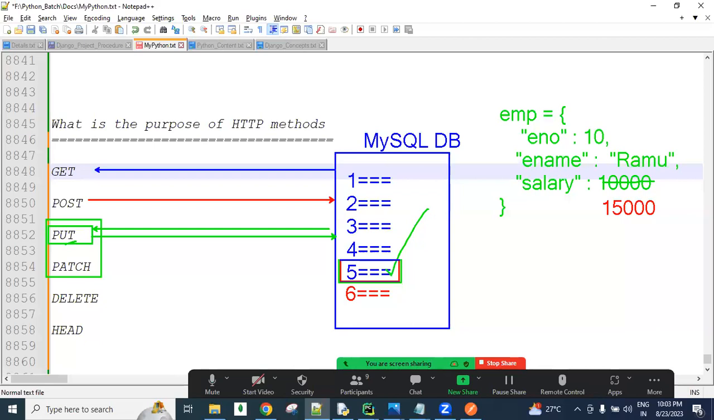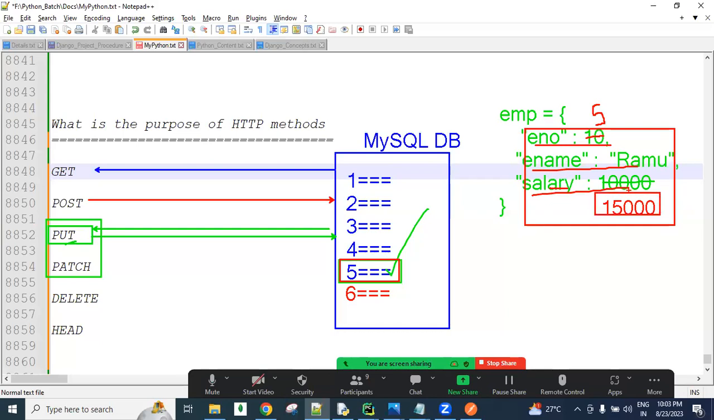In this fifth record, for example, the employee number is 5, and wherever employee number 5 is, I want to update the salary to 15,000. Along with the salary field, we need to send the employee name field and the employee number field. Any other columns available, like address, mobile number, all columns we are required to send, not only the salary field, when using PUT. Even if you want to update one column, the remaining columns' data must also be sent.